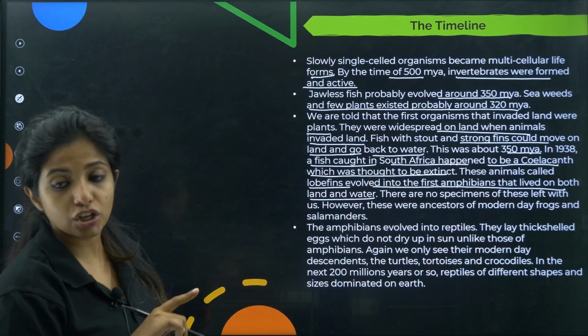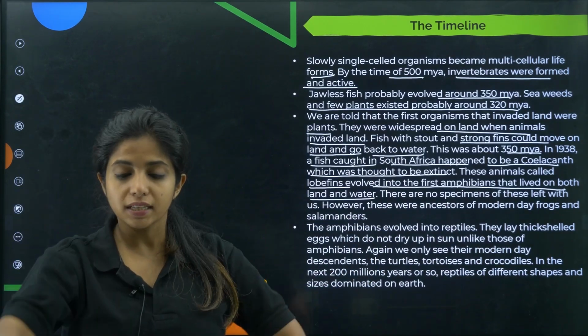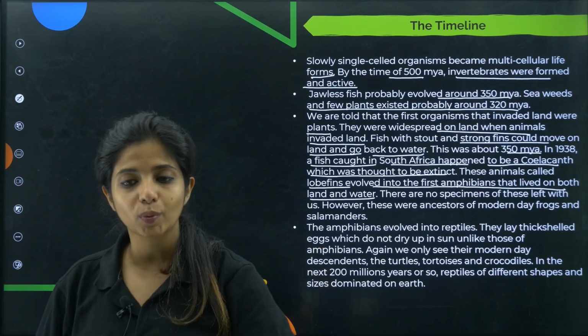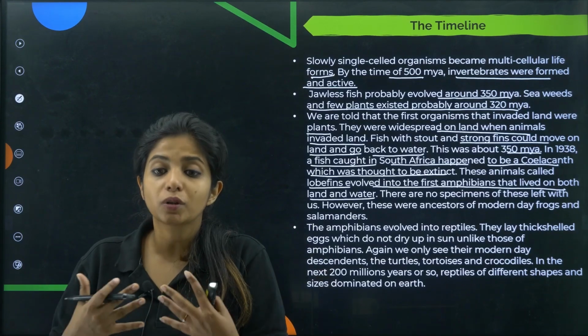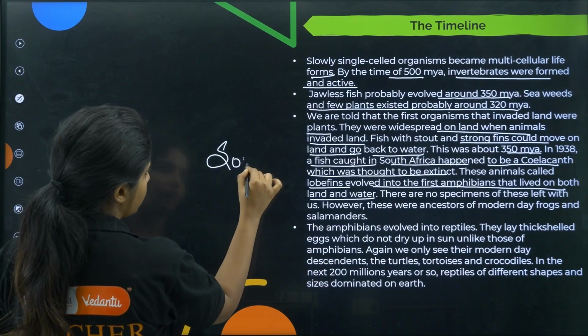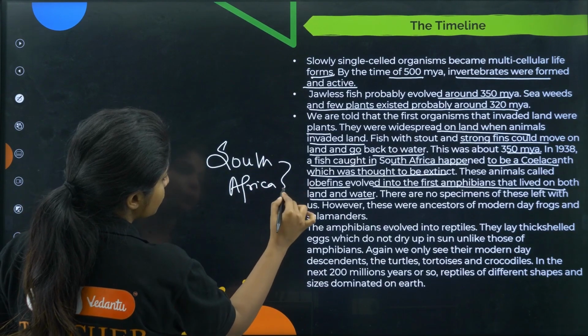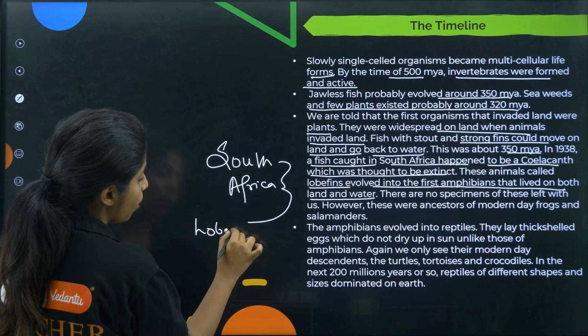So it is said that initially there was a fish with stout and strong fins, such that it could move on the land as well as go into the water. So it was supposed to be extinct, but then in South Africa they found this particular fish which was known as lobfin.